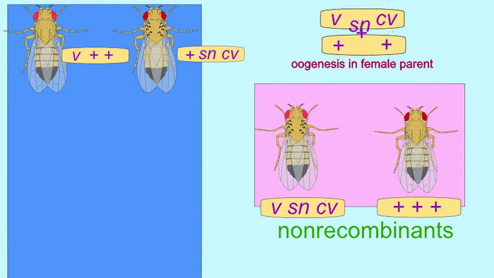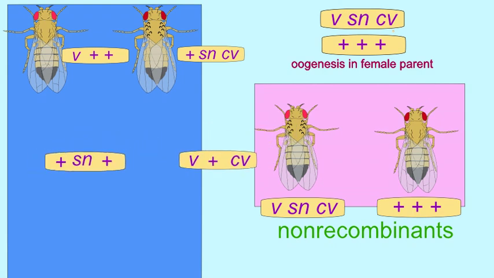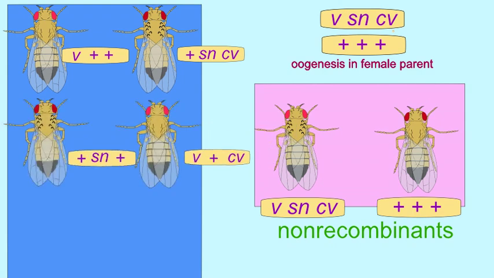During oogenesis, crossing over might have separated the mutant singed allele from the other two mutant alleles, so that some chromosomes were wild type for the vermilion and cross-veinless genes but possessed the mutant singed allele, while other X chromosomes possessed the mutant alleles for vermilion and cross-veinless, but the wild type allele for singed.